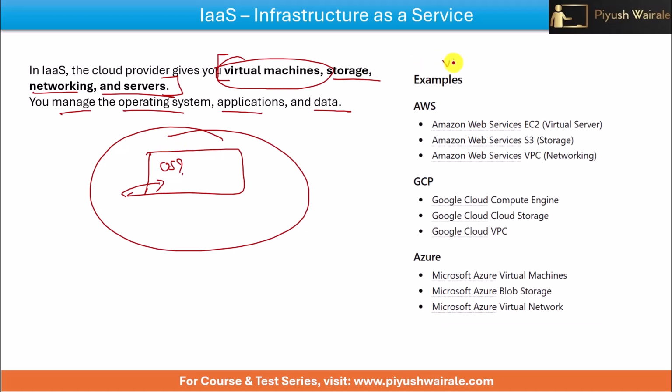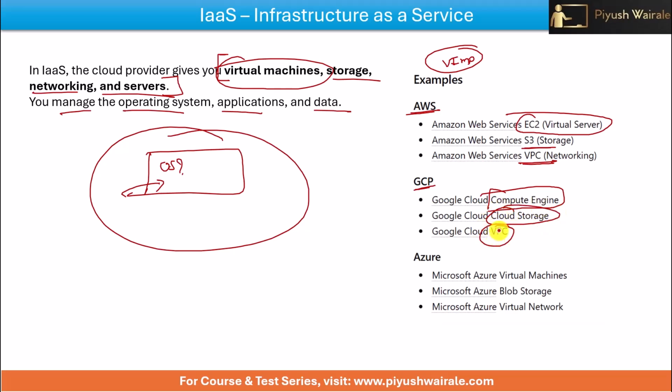So you can see a very important thing here, examples for different cloud providers. Okay, in the case of AWS, you can see Amazon Web Services. So EC2 is basically a server here. It's a part of infrastructure as a service. S3, a storage bucket here, infrastructure as a service. VPC networking here is also part of infrastructure as a service here. In the case of GCP, Google Cloud Compute Engine, Google Cloud Storage here, and Google Cloud VPC is basically, we can say, infrastructure as a service.